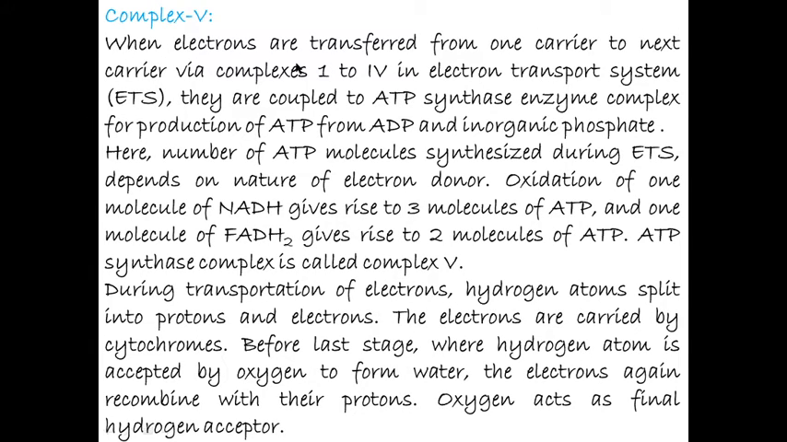Complex 5th. When electrons are transferred from one carrier to the next carrier via complex 1 to 4 in the electron transport system, they are coupled to ATP synthesis enzyme complexes for production of ATP from ADP and inorganic phosphate. Here, the number of ATP molecules synthesized during the electron transport system depends on the nature of the electron donor. Oxidation of one molecule of NADH gives rise to 3 molecules of ATP and 1 molecule of FADH2 gives rise to 2 molecules of ATP. The ATP synthesis complex is called complex 5.